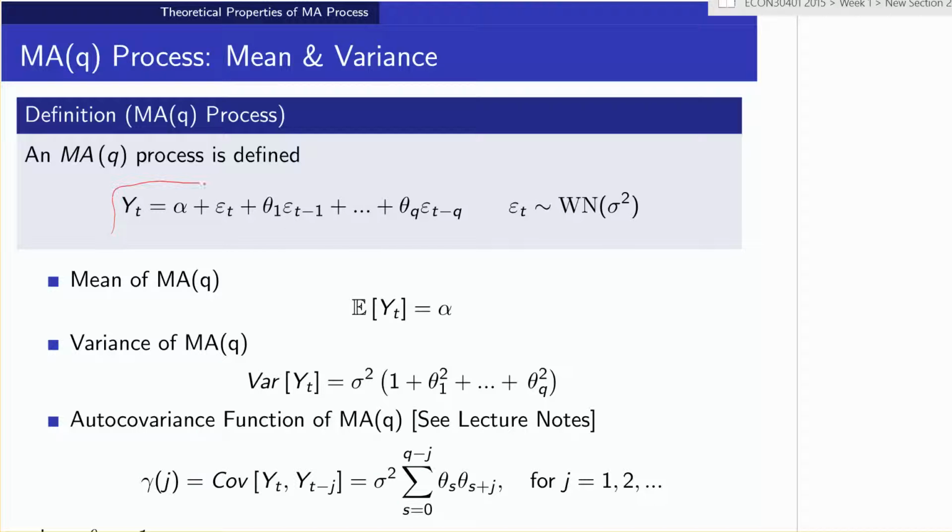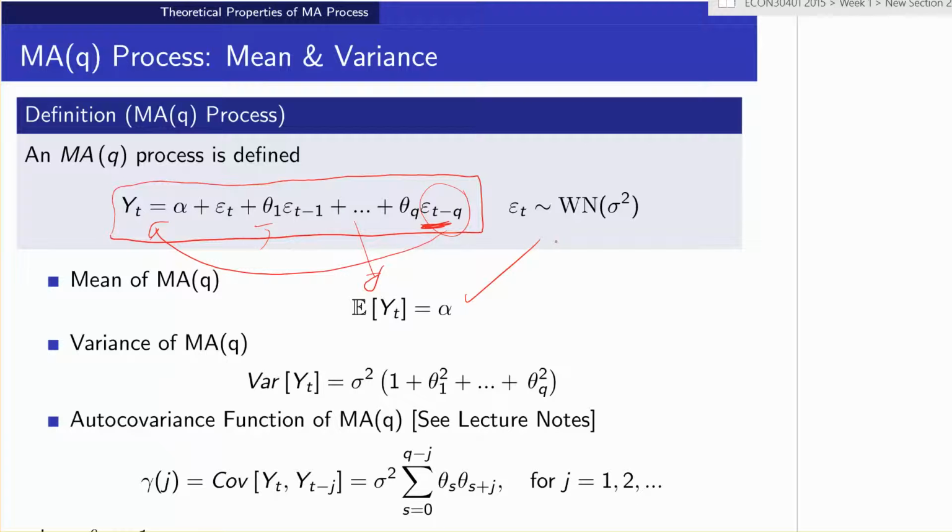An MA(q) just generalizes from before to have a process which is a function of up to q lags into the past of the shock, where these coefficients on the shock show how the shock from that period, so many periods back, affects y_t into the future. And again, we can derive the mean, plug this in, and we find this. We can derive the variance. The variance of y_t is going to be the variance of all these terms, and the variance of the sum is the sum of all the variances, because epsilon_t is uncorrelated.